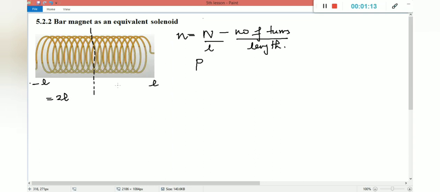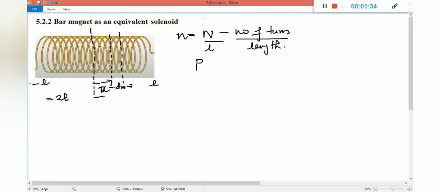So now what I am going to do is assume a length element dx. Listen carefully. Length element dx. From the center, the length element dx is at a distance of x.